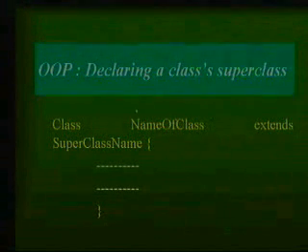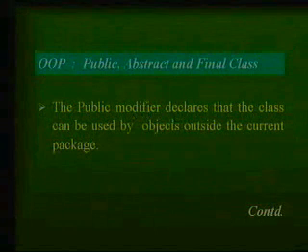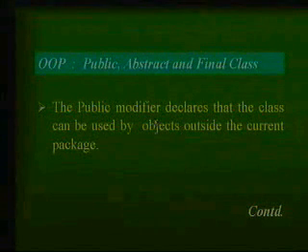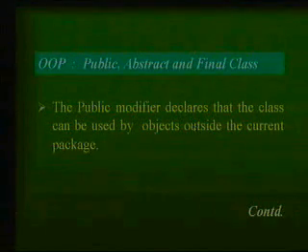So my class name is the class which inherits certain characteristics from the super class name, which is defined by somebody else, and you should try to use inheritance as much as possible in your program. The public modifier is an important thing. Once you have declared a class to be public, it means that anybody can use it. It is open to everybody: from the same package, and from outside the package. So anybody from a different package can also access your class once it is declared public.